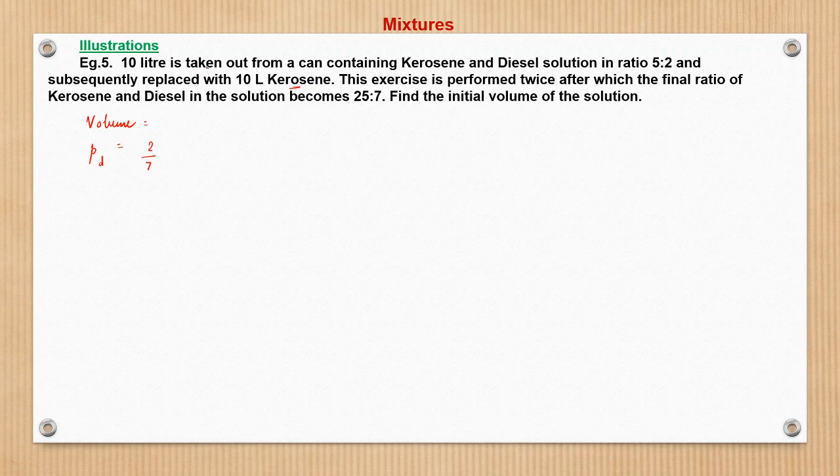What happens now? 10 liters is taken out from a can and replaced with kerosene, and this exercise is performed twice. So I can write this as, what will be the final proportion of diesel?